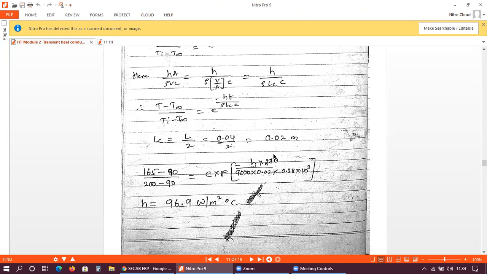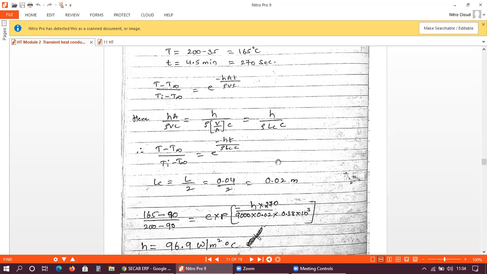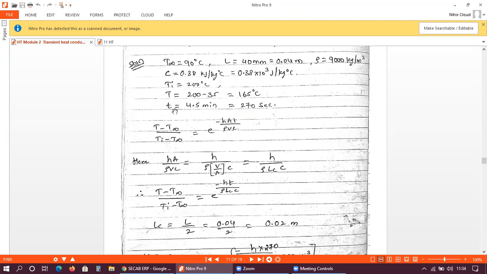The value of t should be in seconds. The problem gives 4.5 minutes: 4 minutes is 240 seconds and 0.5 minute is 30 seconds, so the total is 270 seconds.